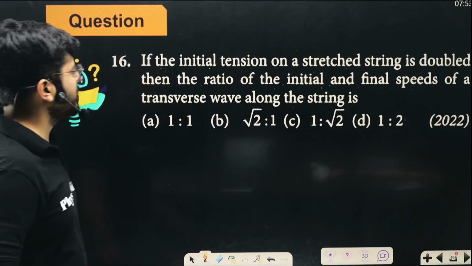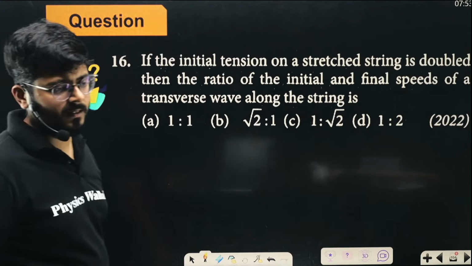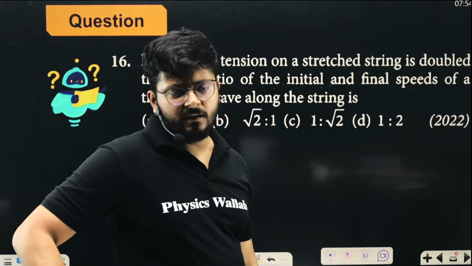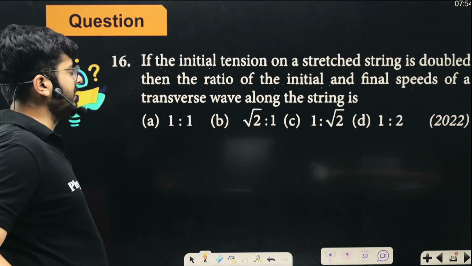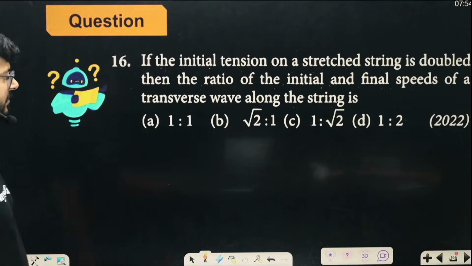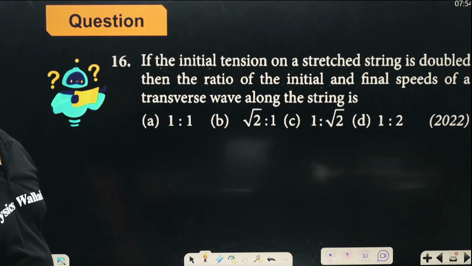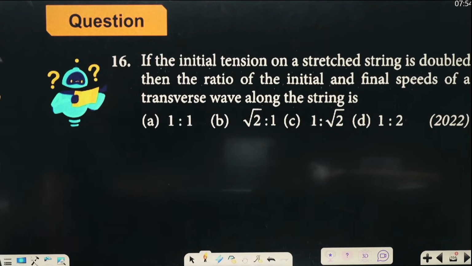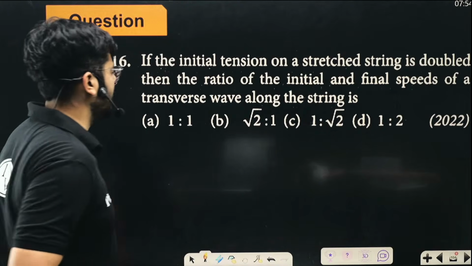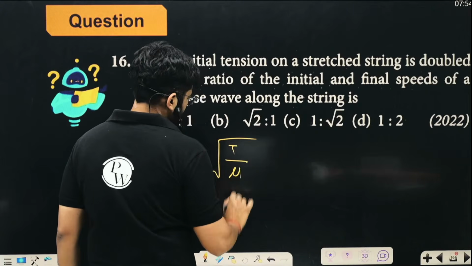If the initial tension on a stressed string is doubled, then what will be the ratio of the initial and final speed of a transverse wave along the string? So my dear kids, for a string wave, the velocity of a wave traveling through a string is under root tension upon mass per unit length, under root T upon mu, right?